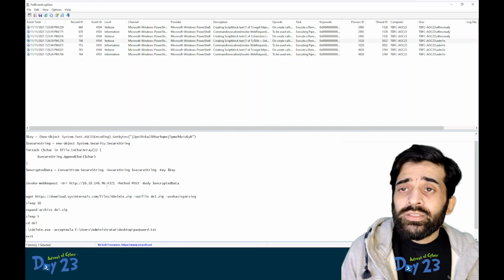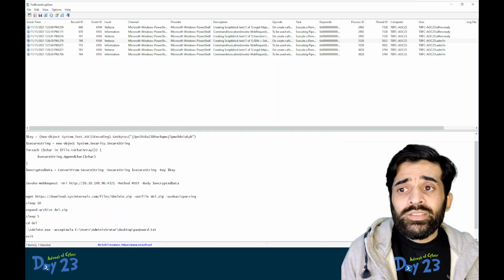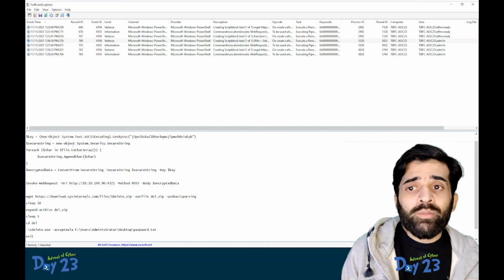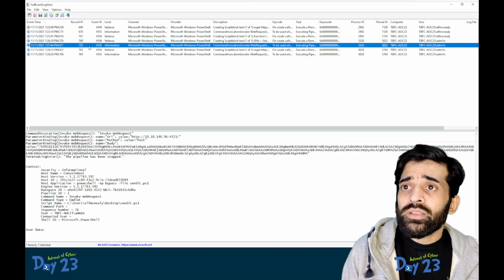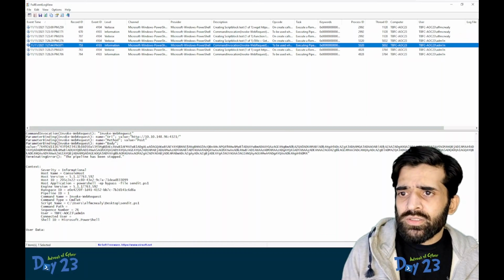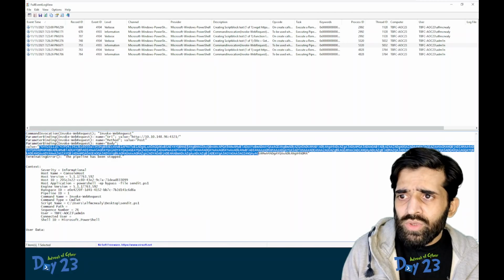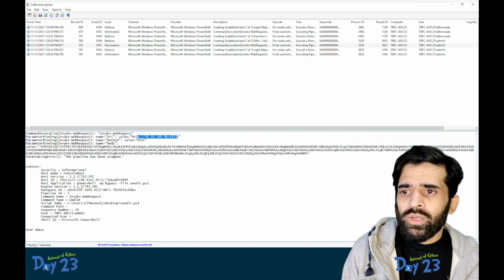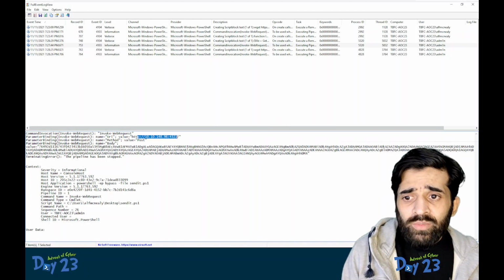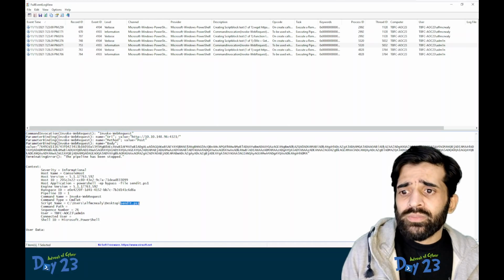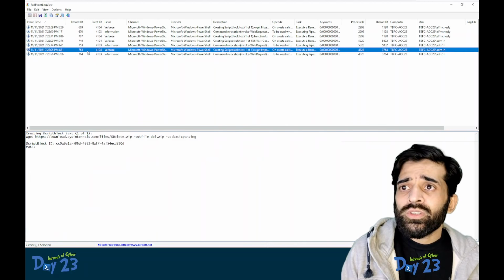Okay, let's look at this again. This is retrieving the file data from that particular file, encrypting it and sending it remotely, and then deleting that file. Interesting. Okay, next it will send this particular value to this particular URL. Okay, interesting. And then the script that it will use is sendit.ps1. Okay, good. So this is interesting.